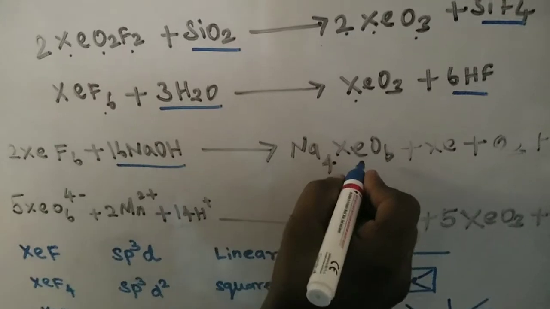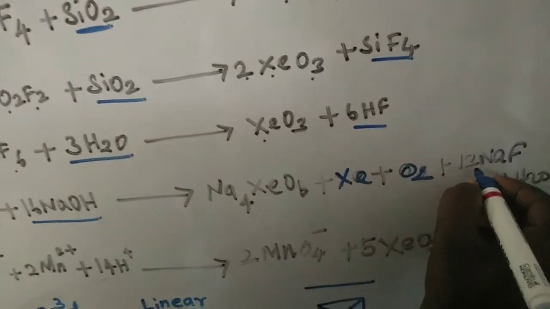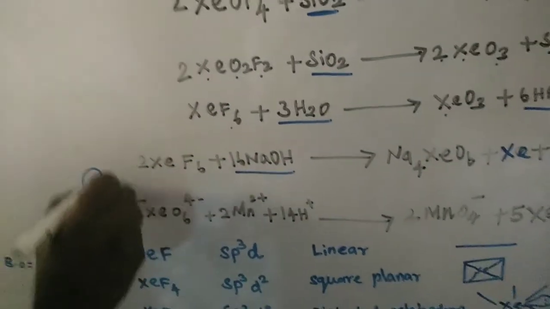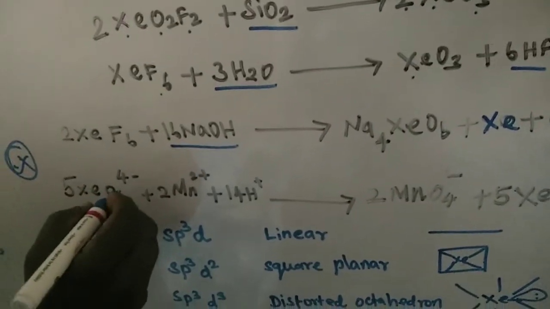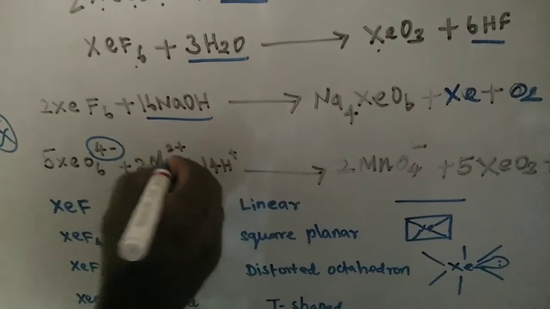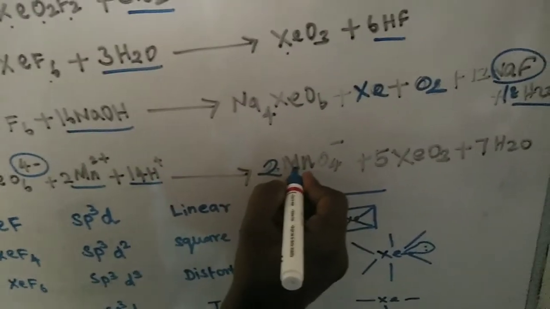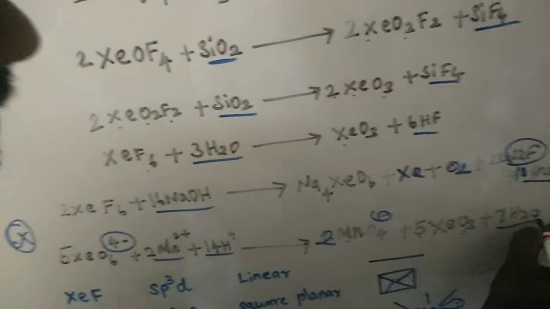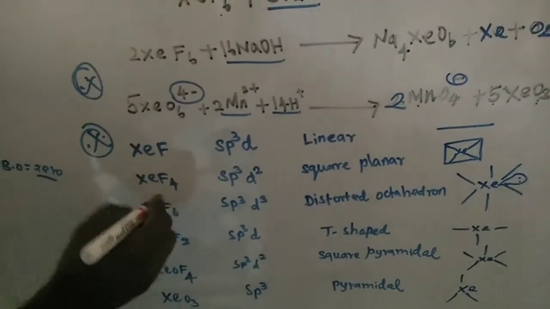Next, xenon hexafluoride treated with sodium hydroxide gives sodium xenate, xenon and oxygen, and 12 moles of sodium fluoride and 18 moles of water are obtained. This shows the very good oxidizing power of xenon. Xenon hexoxide ions treated with permanganate in acid medium form 2 moles of permanganate ion and xenon trioxide, and 7 moles of water are obtained. Next, one more important question.